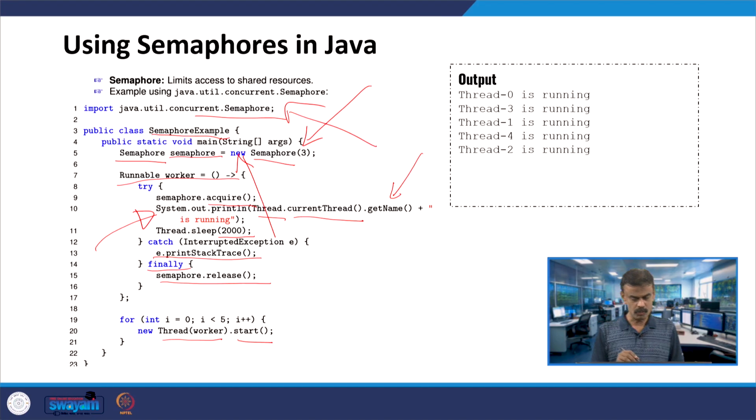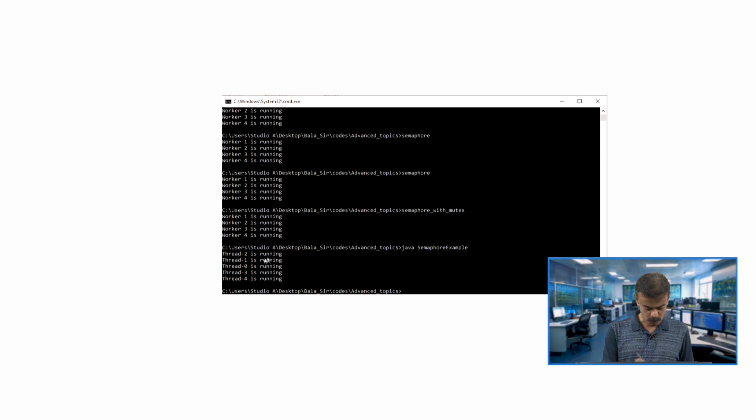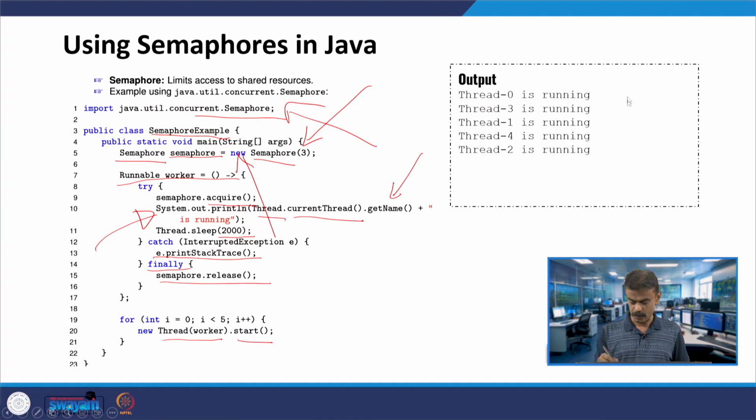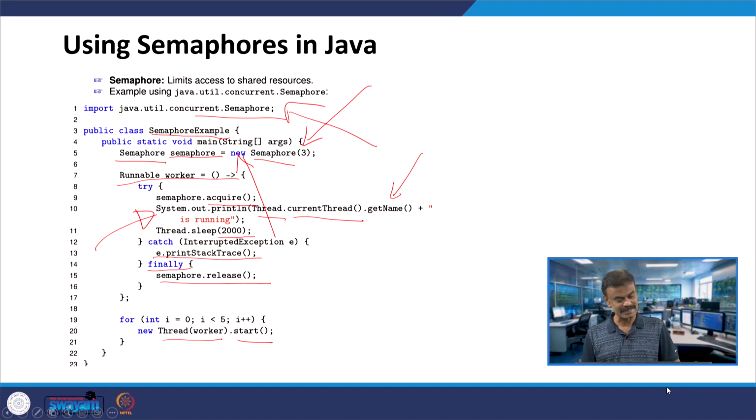So, what we can do, we will run the code in Java. I use the Java compiler, and yes, you can see the output: 2, 1, 0, 3, 4, because we run the loop from 0 to 4 if you recall. That is why we are getting output like this. Earlier you had 0, 3, 1, 4, 2, and you may get any other order also. This is how the semaphore works in Java, both C++ and Java.